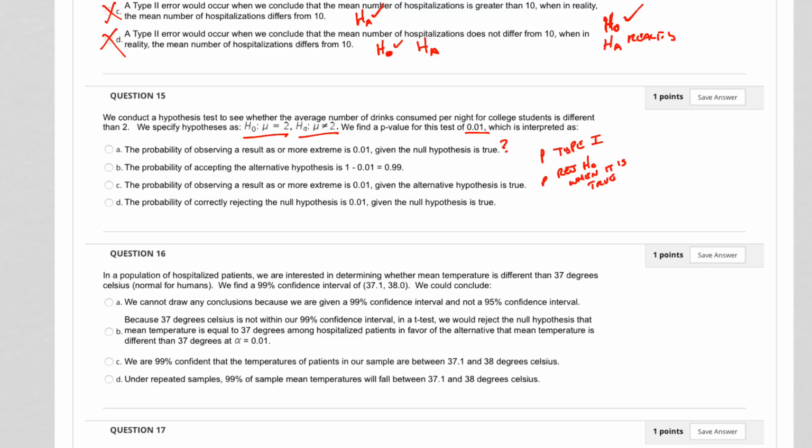Seems plausible. The probability of accepting the alternative hypothesis is 1 minus. No, we're not talking about that. We're talking about the probability of rejecting the null, which kind of sounds like accepting a hypothesis, but you saw how that got tricky in the first one. The probability of observing a result as or more extreme is 0.01, given the alternative hypothesis is true. Nope, that's not it either. The probability of correctly rejecting the null hypothesis, given the null hypothesis, nope. Not correctly rejecting, but incorrectly rejecting. So answer A.